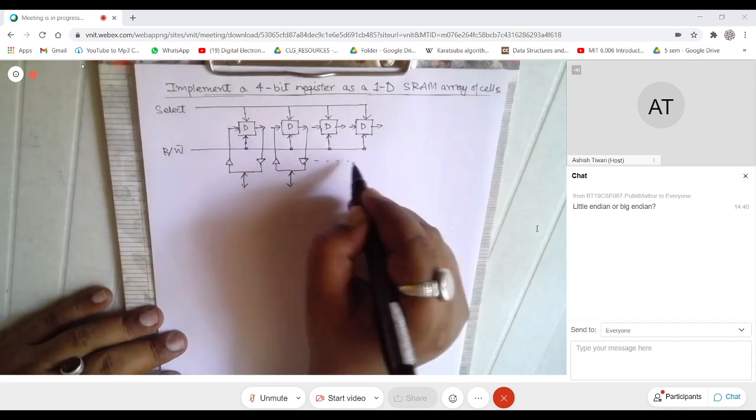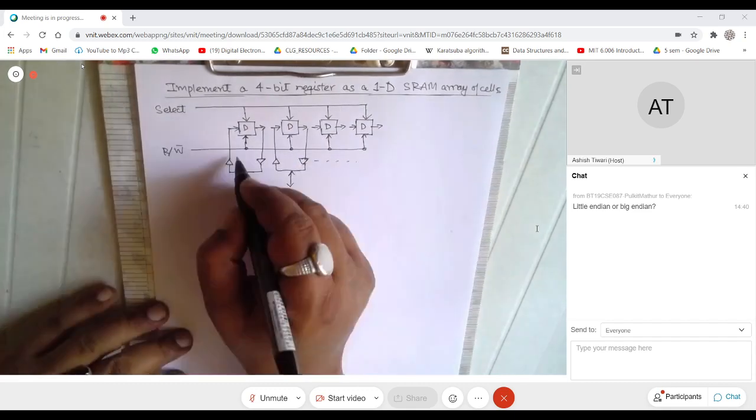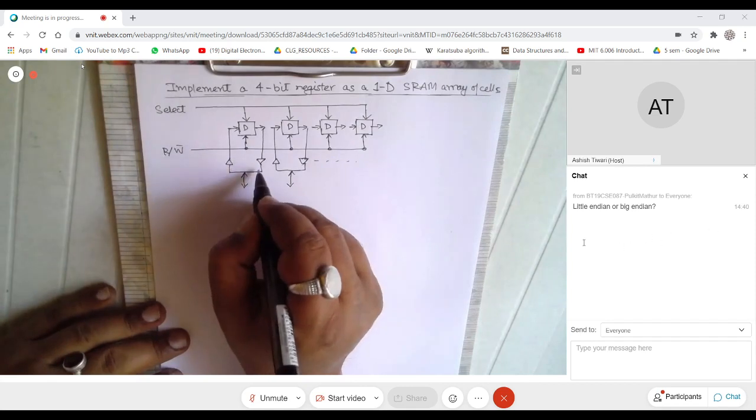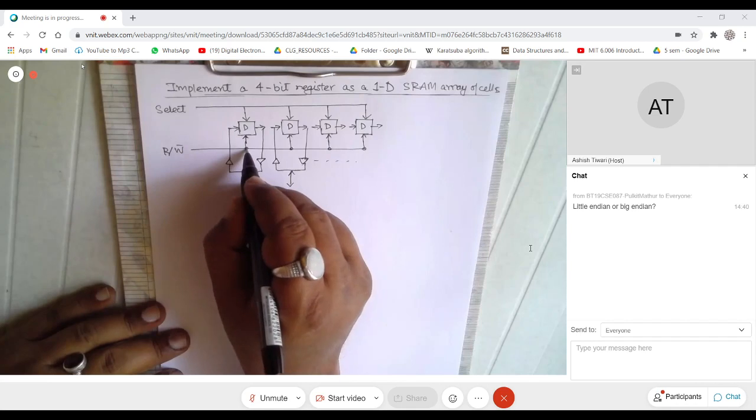And so on. Similarly for the other ones as well. And this is on a write. This should be enabled.